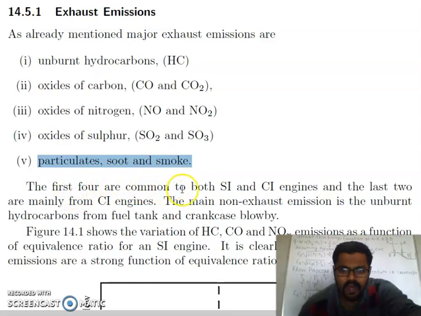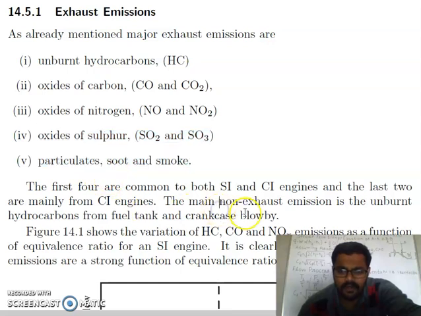The first four are common in SI and CI engines, and the last two are mainly from compression ignition engines. Sulfur we will find in heavy diesel oil or light diesel oil, and particulates, soot and smoke you can also see at the tailpipe of a diesel, where there is black smoke.